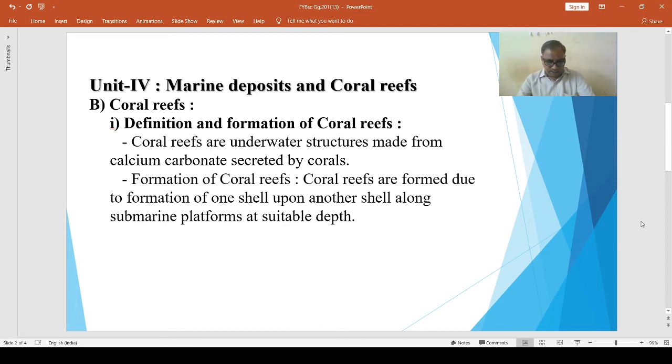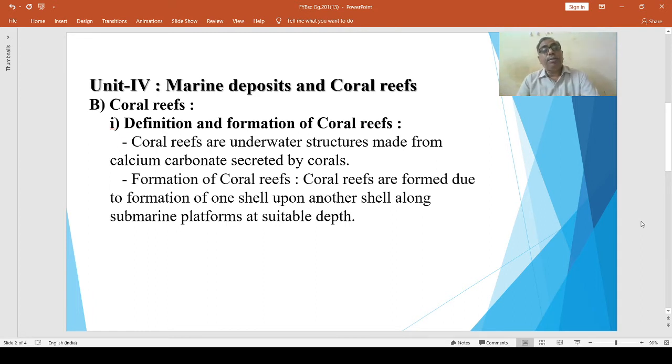The oceanic salinity ranging between 27 per thousand and 30 per thousand grams is the most favorable for the growth and development of coral polyps. Ocean currents and waves are favorable for the development and growth of coral polyps.